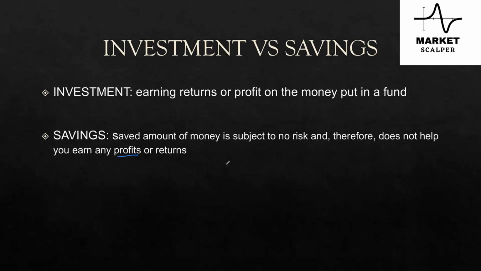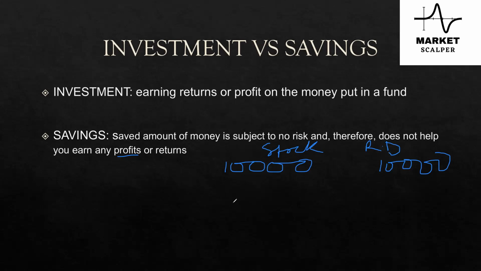So for example, if you invest 10,000 rupees in stocks, and you put 10,000 rupees in your RD, that is your recurring deposit. In stocks, if you're investing 10,000 rupees and you are having two portfolios, you may get a return of 1,000 and 1,000.